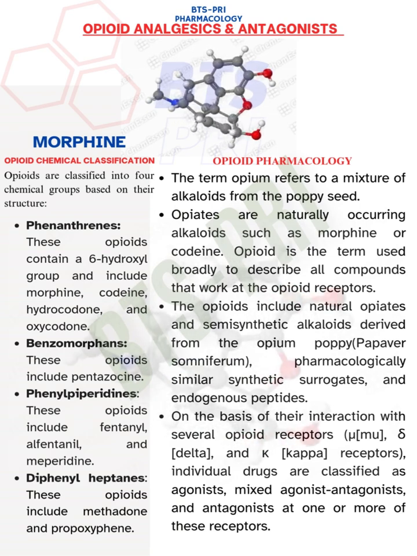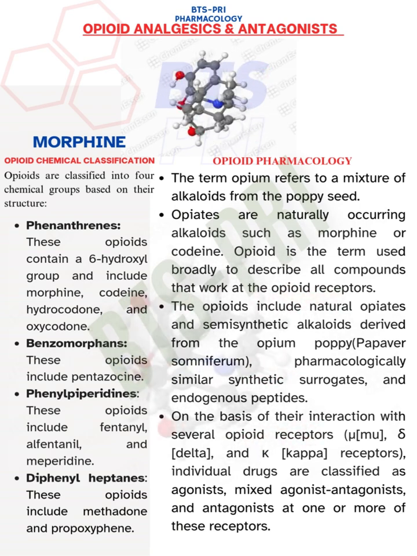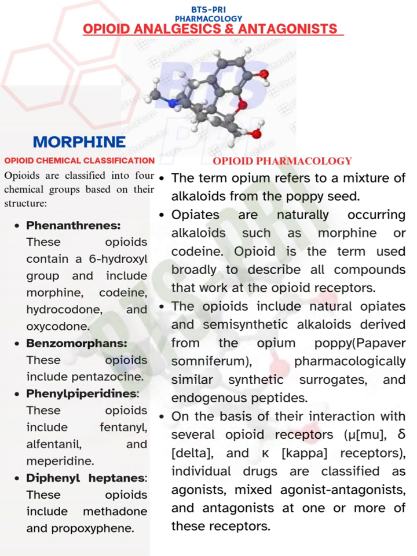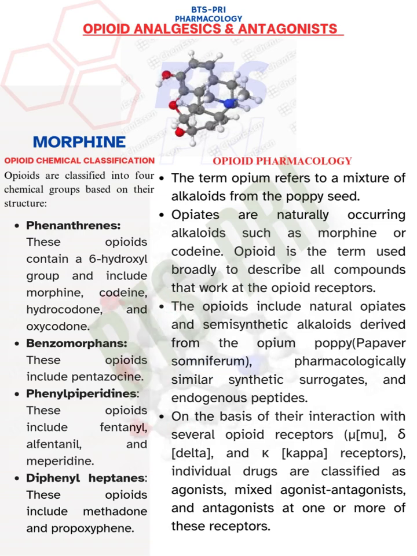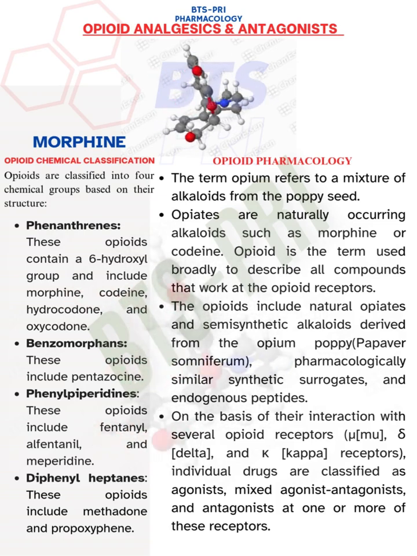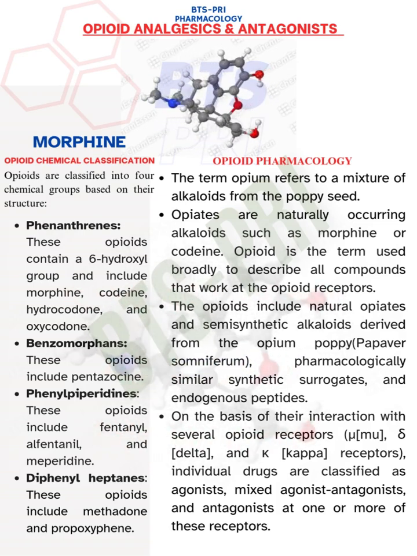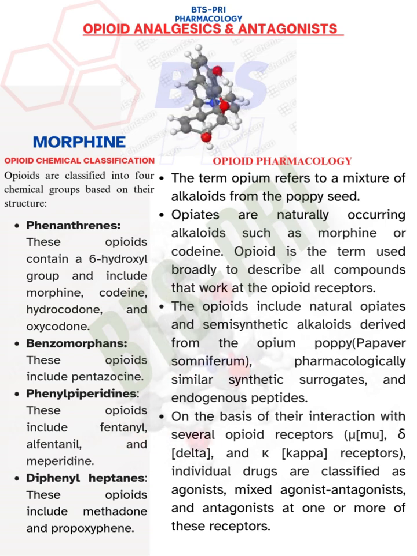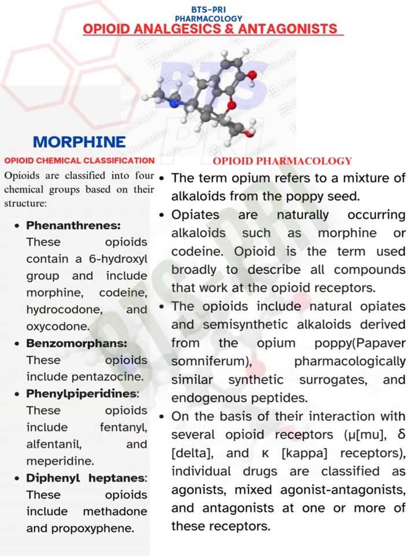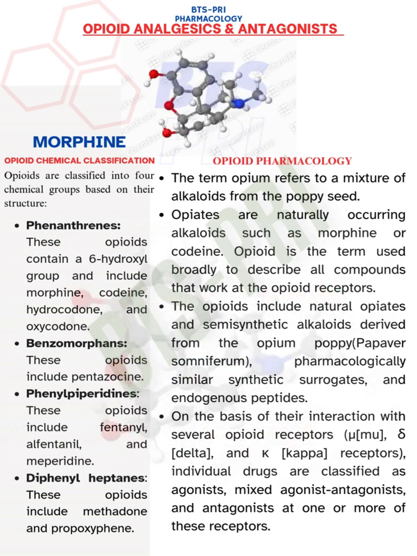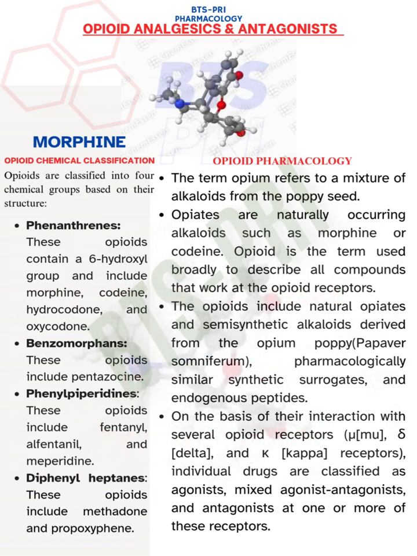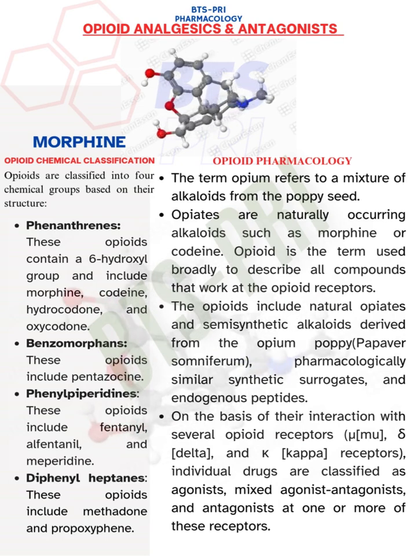Today we will discuss the pharmacology topic, opioid analgesics and antagonists. In this topic, we mainly discuss four subclasses. First one, history of opioids. Second, opioid pharmacology. Third, opioid chemical classification. Fourth one, drug classification based on their mechanism of action. So first one, history of opioids.